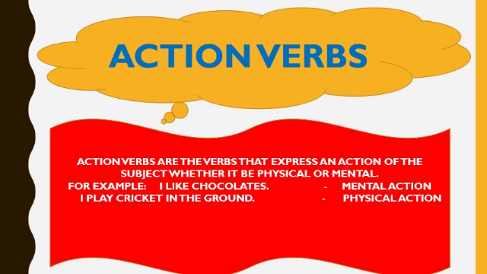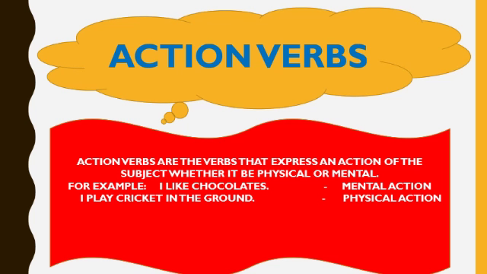Next, second is mental. Mental means in which we use our mind. For example, the first example is I like chocolates. Here, what is the verb? Like. When we like, we don't use our body parts. We use our mind. So here like is a mental action.